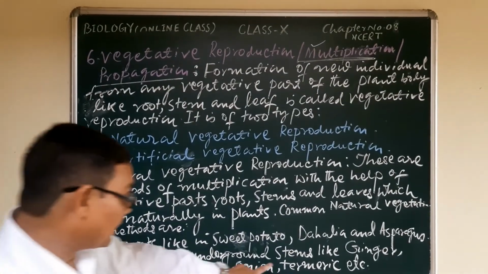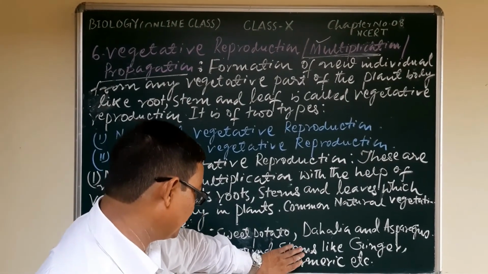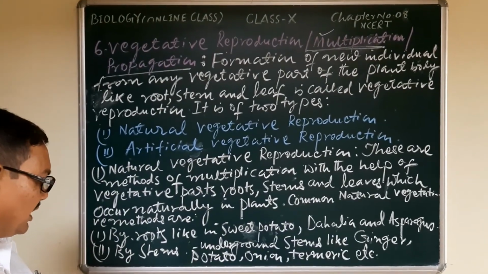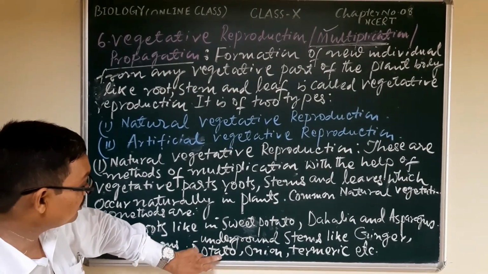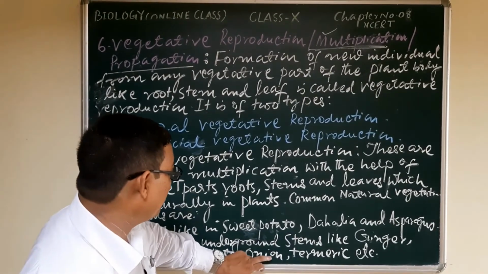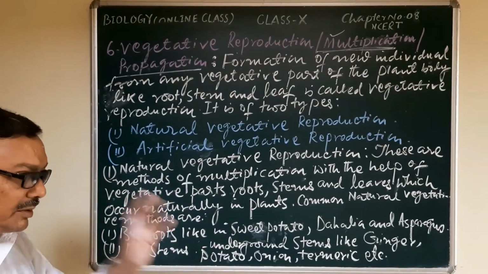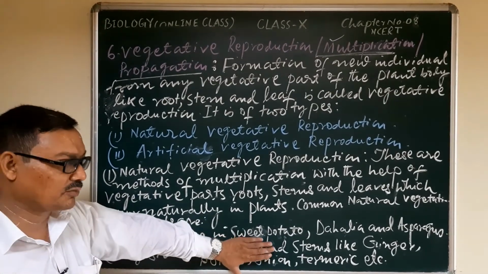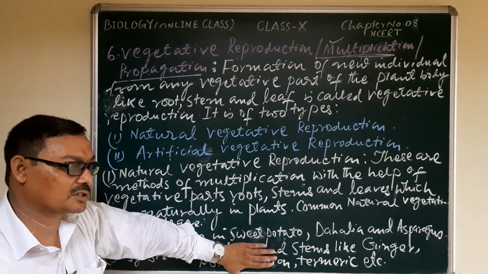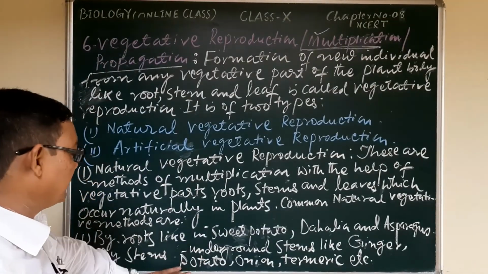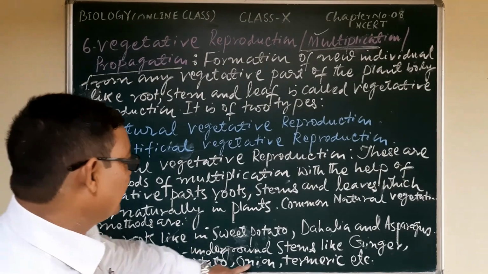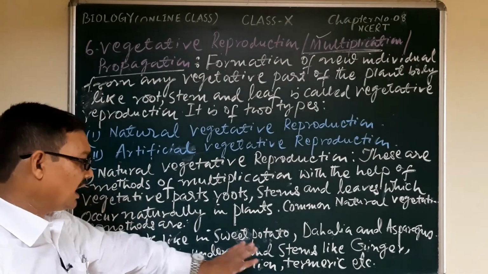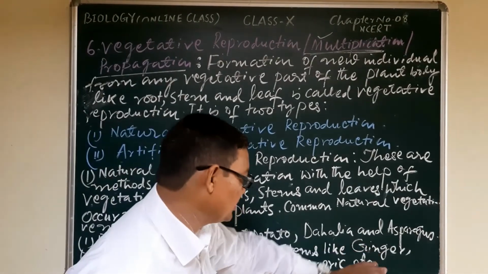Like the rhizomes, we may call it stem: the rhizomes of the ginger, the rhizomes of the turmeric. Similarly, we may call the potato the tuber of the potato, and the bulb of the onion. These are the stem parts, which are the modified parts. They can modify this part for storage purposes and for the purpose of reproduction. There are specific purposes for modification in the plant, like in the case of ginger, potato, onion, turmeric. These are the underground stems, rhizomes of ginger and turmeric.